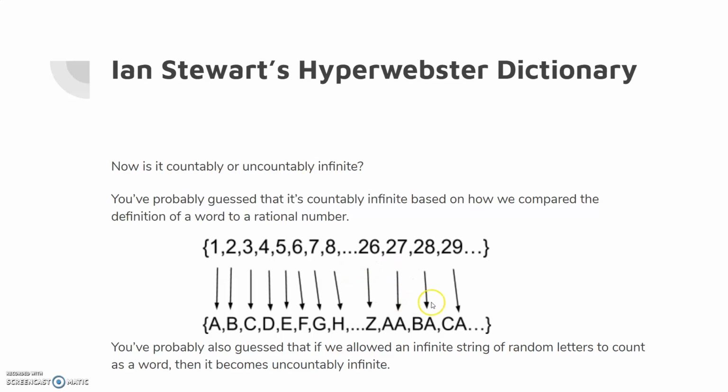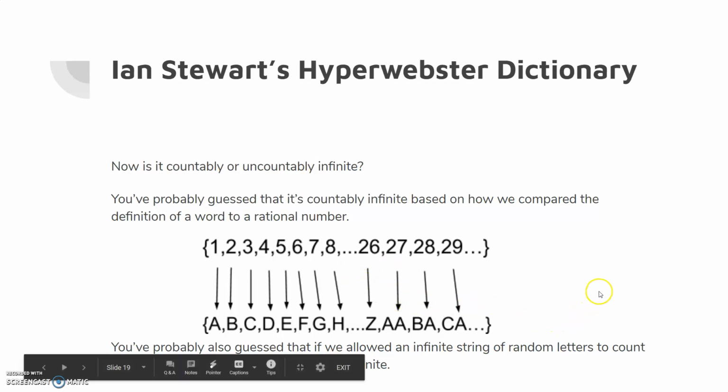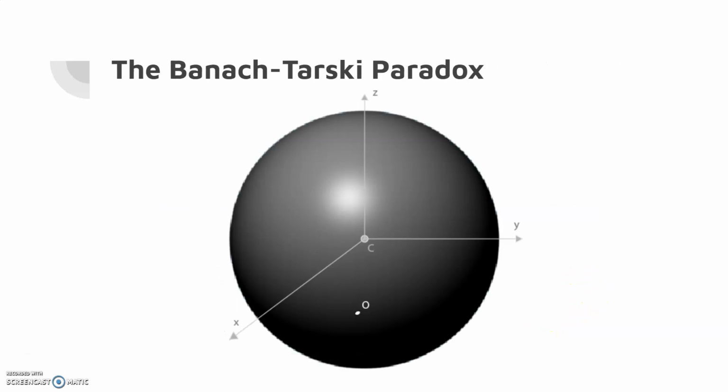Anyways, this out of the way, we can finally move on to the Banach-Tarski paradox. Now, here we go. We are going to clone this sphere. This pictured here is a hollow spherical shell. Using this paradox, we are going to duplicate this object. This spherical shell is composed of an uncountably infinite number of points. It's like picture the number line from 0 to 1, but three-dimensional and a sphere.